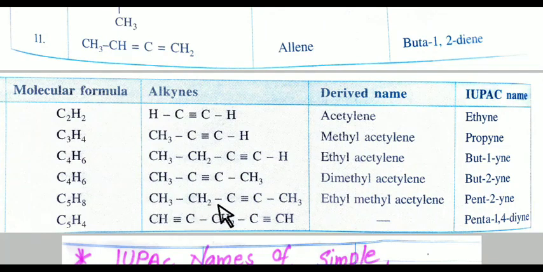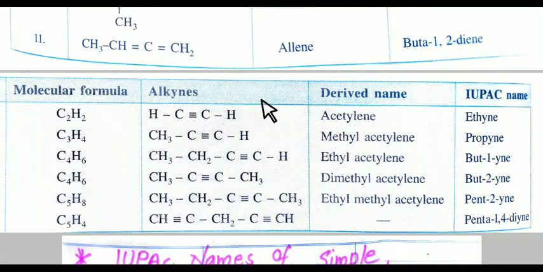Similarly CH3 CH2 C triple bond C CH3, so C triple bond C acetylene, one side methyl another side ethyl, so it is ethyl methyl acetylene. Last one having no common name. Derived name is also known as common name or trivial name. Now see IUPAC nomenclature of this compound.